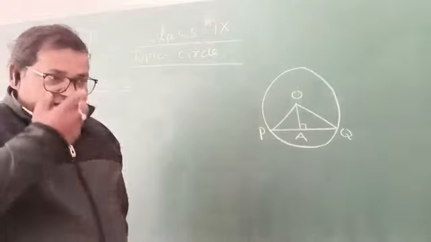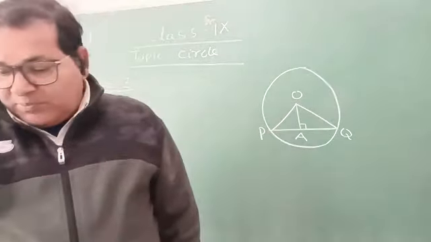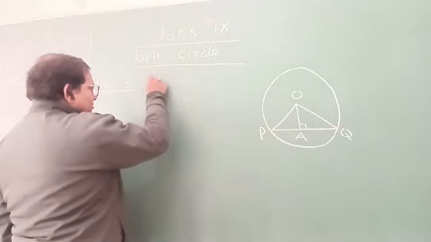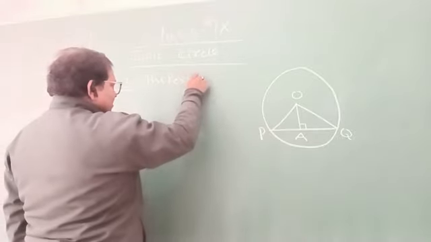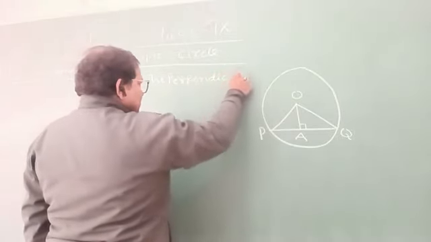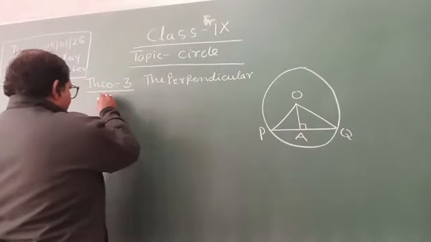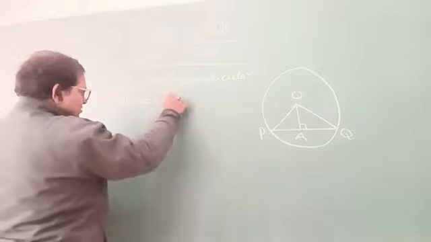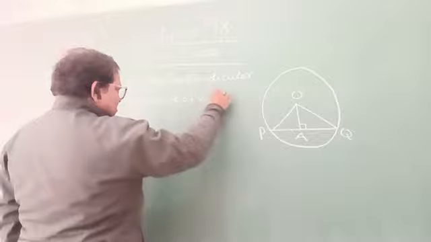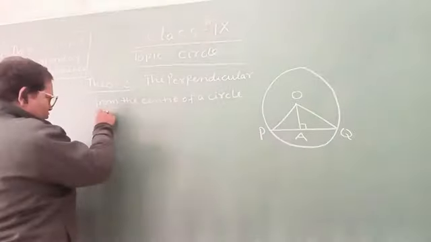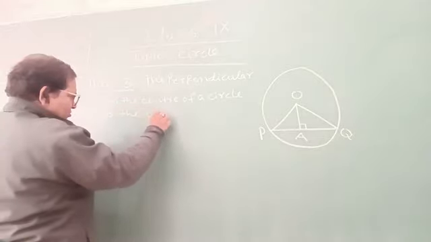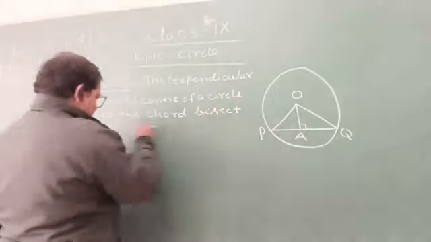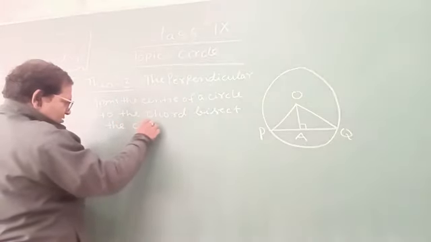Therefore, the statement is: the perpendicular from the center of a circle to the chord bisects the chord. It means